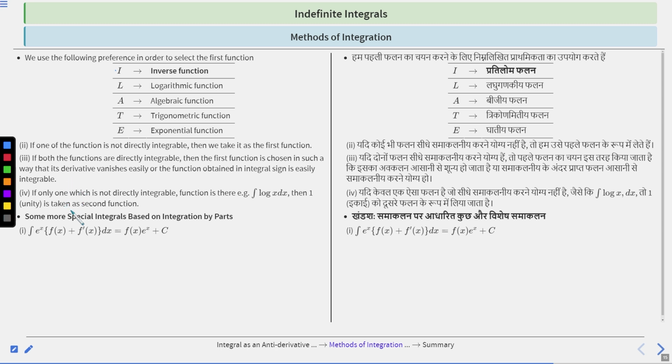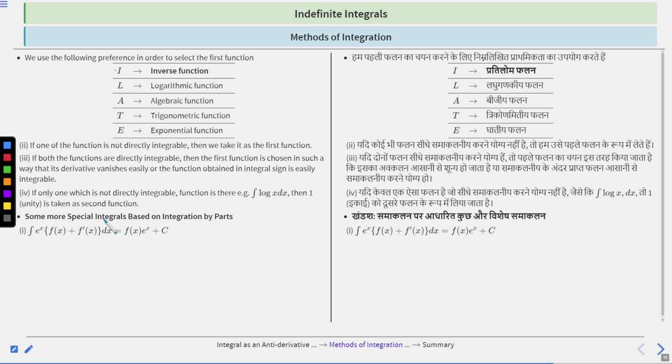If only one function is there which is not directly integrable, for example integration of log x dx, then in this type of case, we take 1 as the second function.